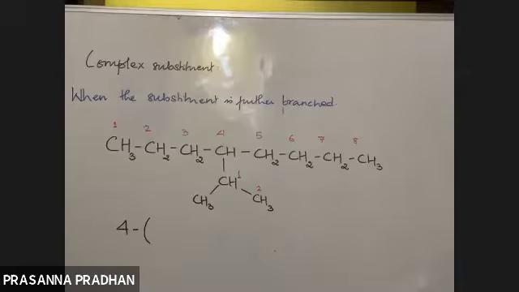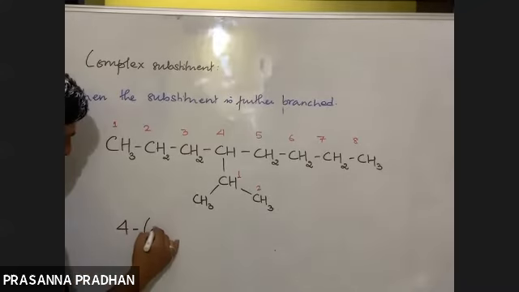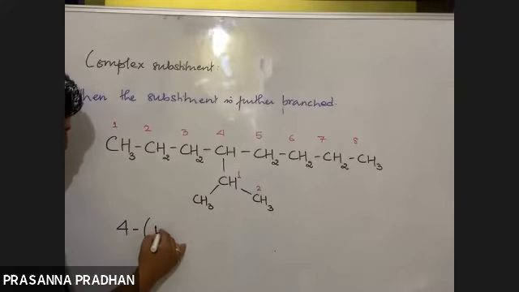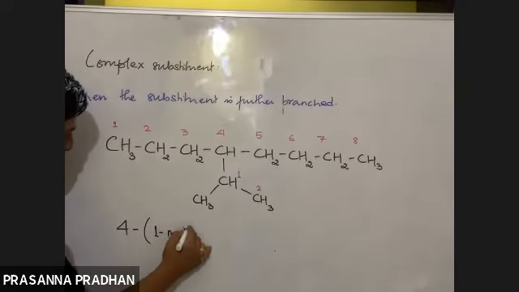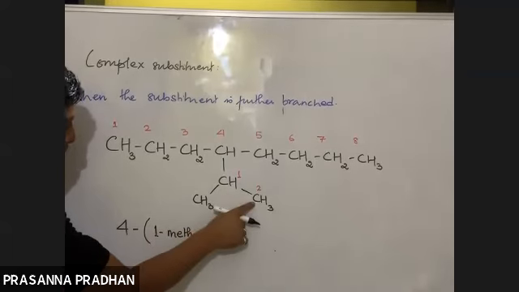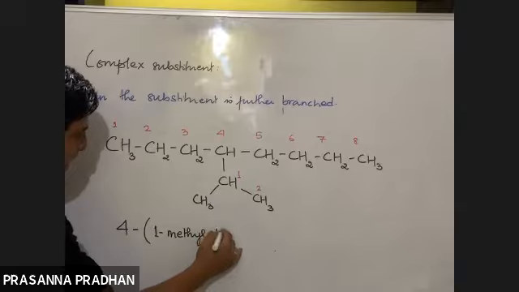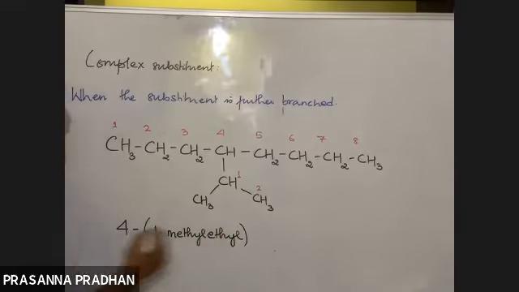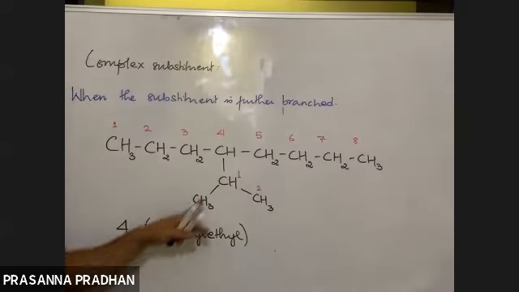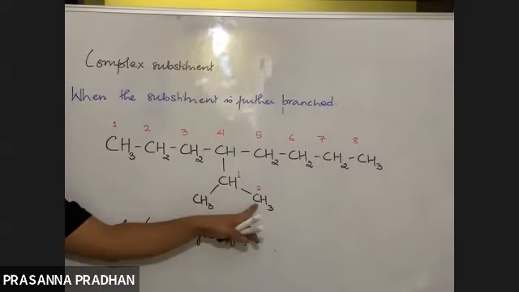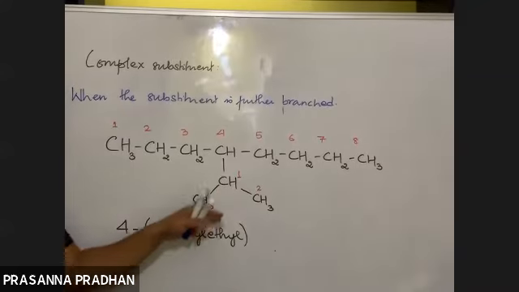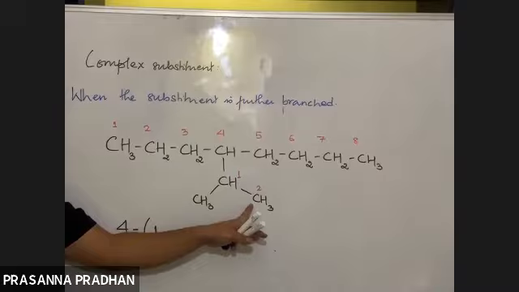Okay, so how do we write down the name? So what is the branching of this substituent? What is this? Methyl. 1 methyl. Longest chain contains how many carbon? 2. So 1 methyl ethyl, not ethane, because this is an alkyl group. So 1 methyl ethyl, 2 carbon atoms. So 1 methyl ethyl, not 1 methyl ethane. This is an alkyl group, remember.